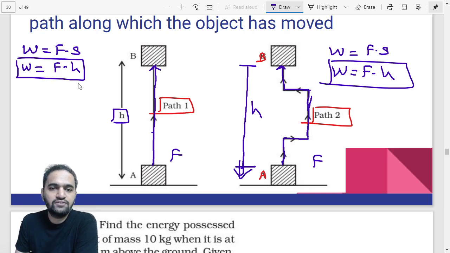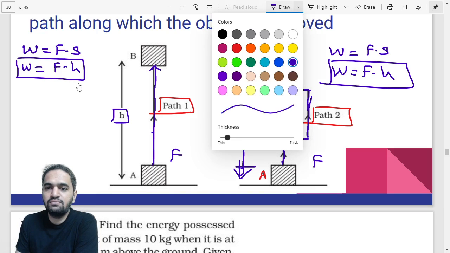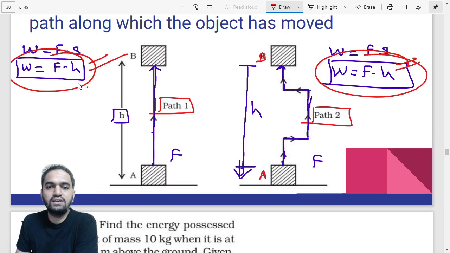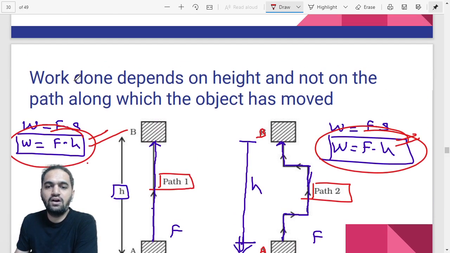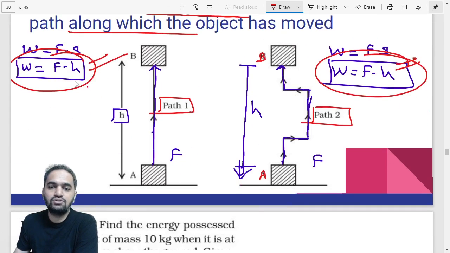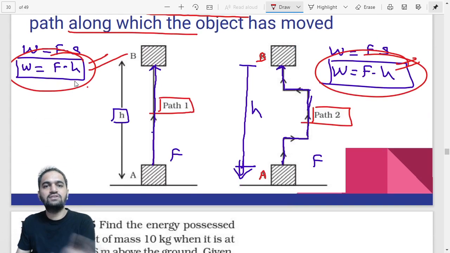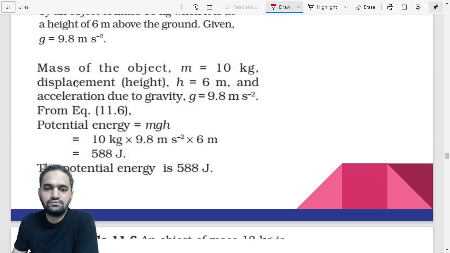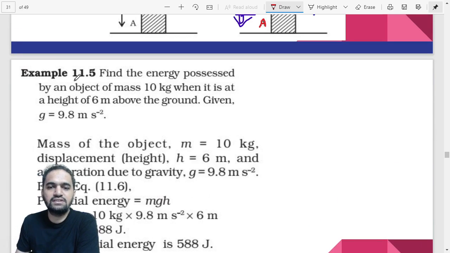So as both the formulas are same, you can see here both the formulas are same, this one and this one. So what you're going to say is, as these both formulas are same, work done depends on height and not on the path along which the object has moved. So it doesn't depend on the path, it just depends on the height. That is what you need to remember. Fine. Now let us talk about this question.